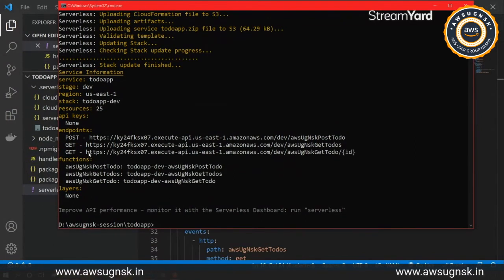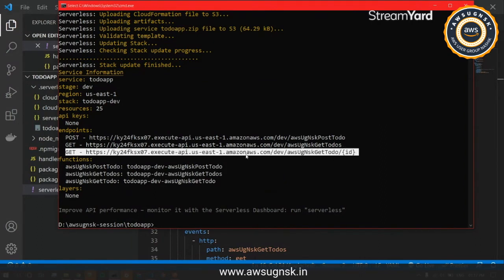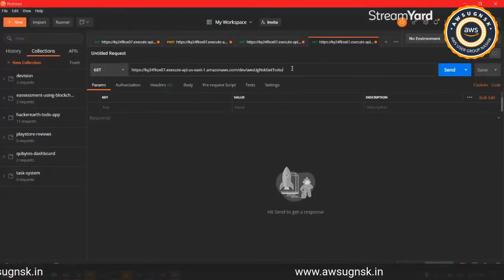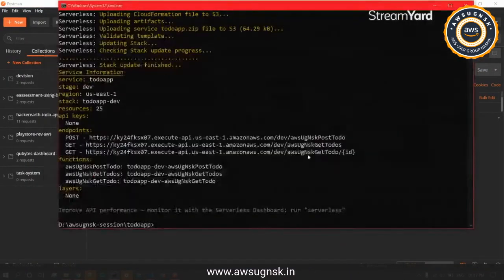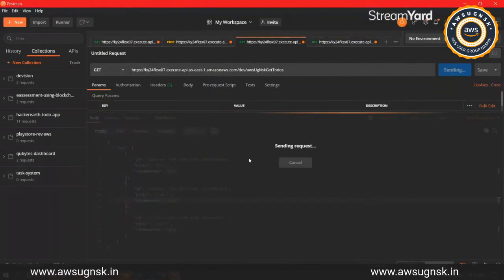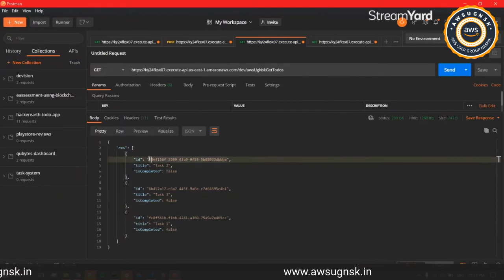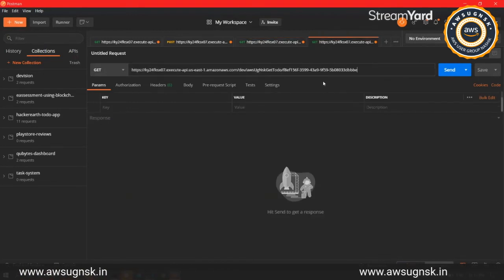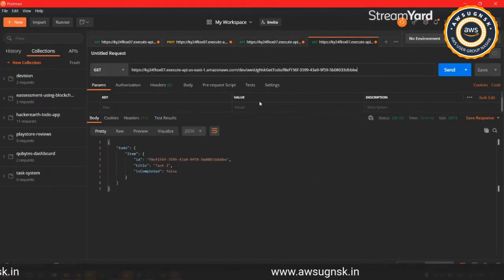Okay, so our functions are deployed. Again, we have the single get to-do API over here. I'll just quickly copy that endpoint and paste it under our Postman tool. And we have to add the ID over here. So I'll quickly go and fetch all the to-dos and copy the ID for task 2. It should return the single to-do for us, that is task 2.